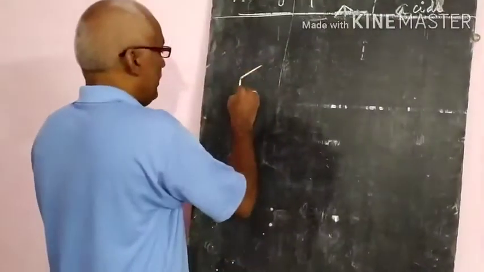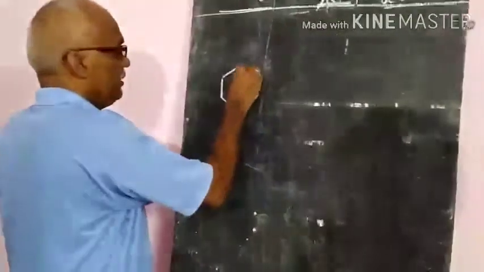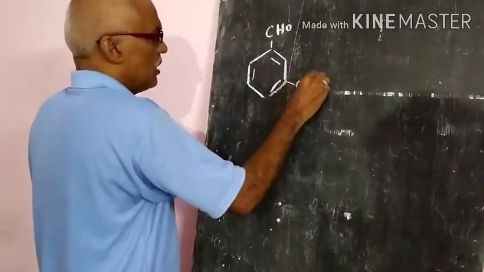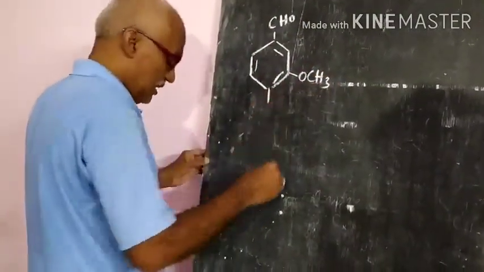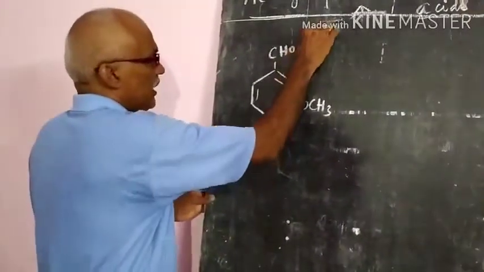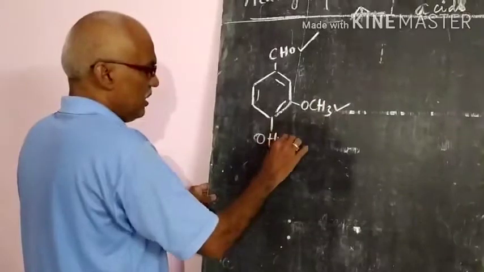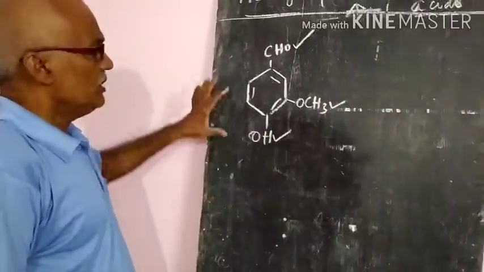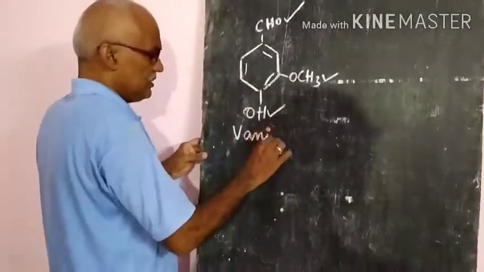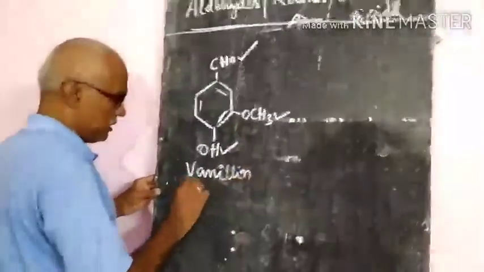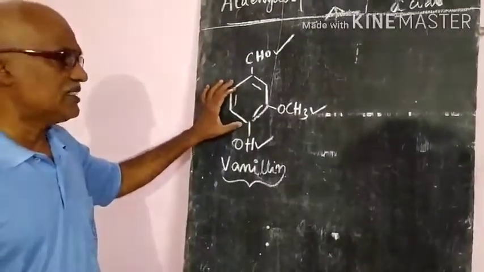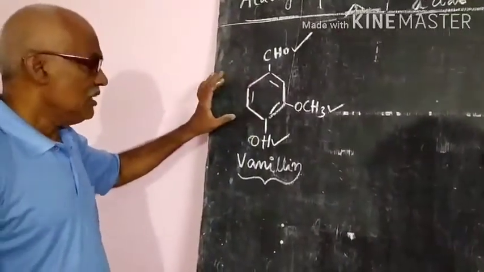Vanillin is an aldehyde, CHO, which contains an ortho methoxy group and an OH group. That means it contains the aldehyde group, the methoxy group, and the alcoholic group. This is called vanillin, the most important component that gives the fragrance in chocolates and ice creams and all.